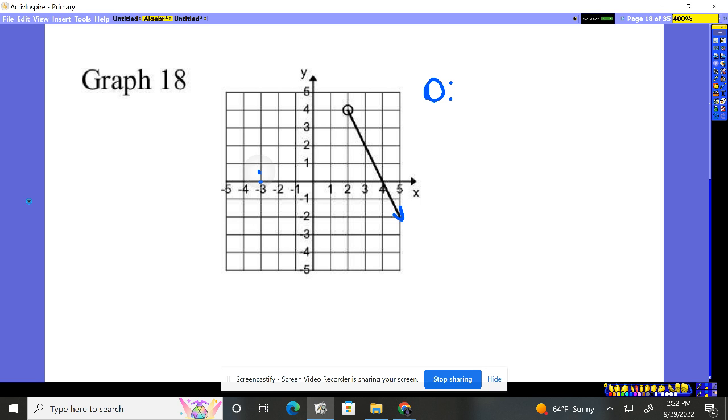When I'm here at -3, does that have a value? No, there's nobody. I'm always going to be moving left to right. So I'm moving left, nobody, nobody, nobody. Finally here at 2, boom, the line starts. So it starts at 2.